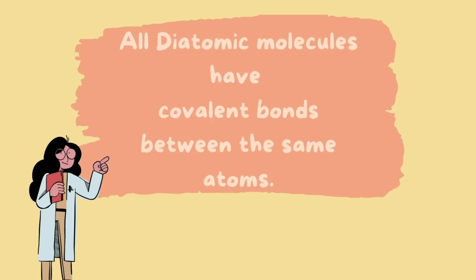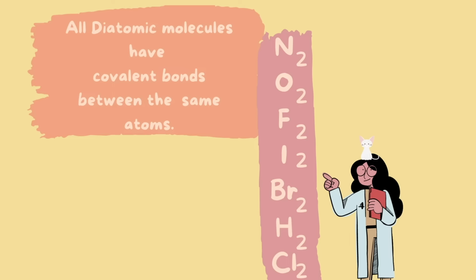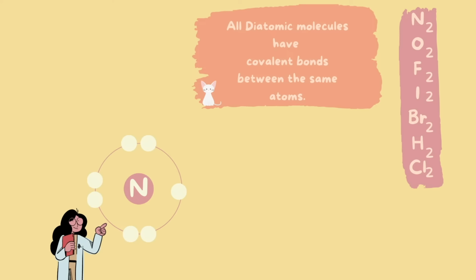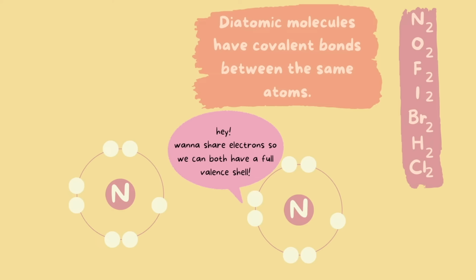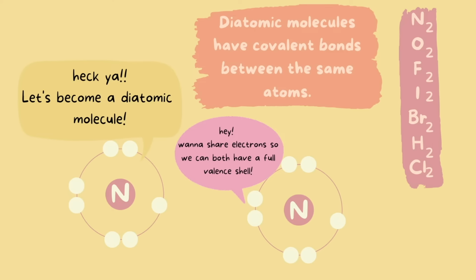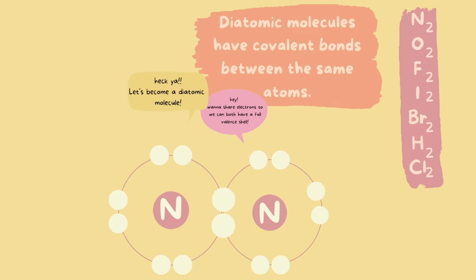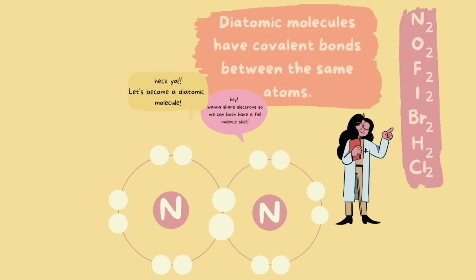And if you need a reference, remember, these are all of your diatomic molecules listed here. For example, here we have nitrogen, and let's just say another nitrogen comes along, and that nitrogen says, hey, want to get together so we both have a full valence shell? Heck yeah, let's get together and become diatomic molecules. So they come together, they become diatomic molecules, and the both of them live happily ever after. All of these diatomic molecules are going to look very similar to this nitrogen. They're going to form a bond that is covalent between them.